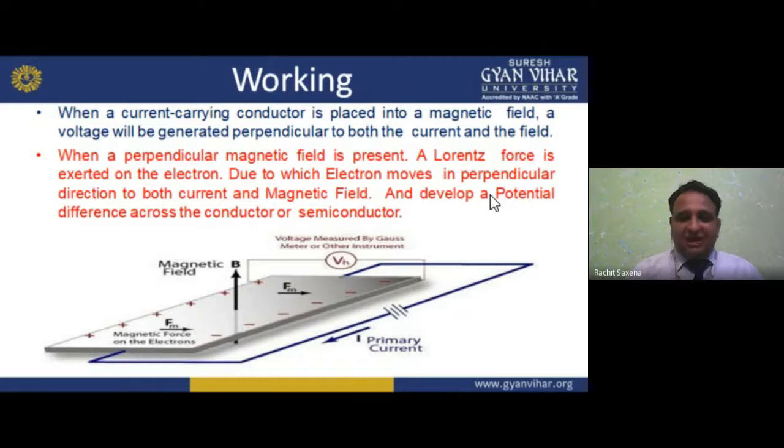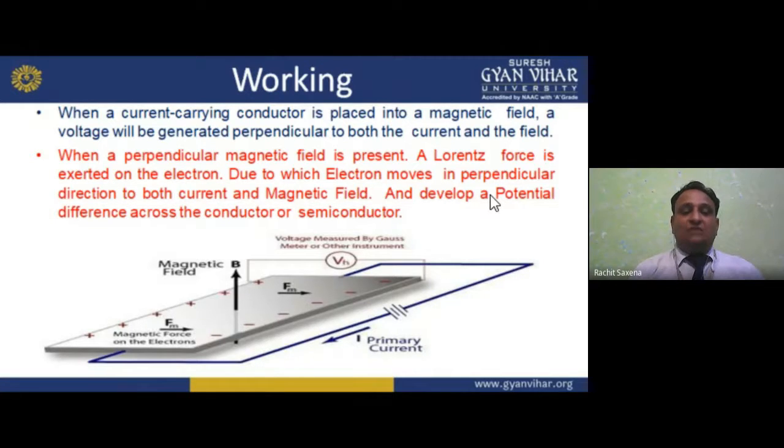Magnetic field is there, current is there. Due to this, what will happen? Voltage will be generated perpendicular to both current and magnetic field. So we can say the voltage generated will be perpendicular to both, that is current and the magnetic field. We always represent magnetic field with B, which is basically the magnetic field density. What is it? Magnetic field density, and it gives an expression that is flux per area, Weber per meter square. Area means length into breadth.